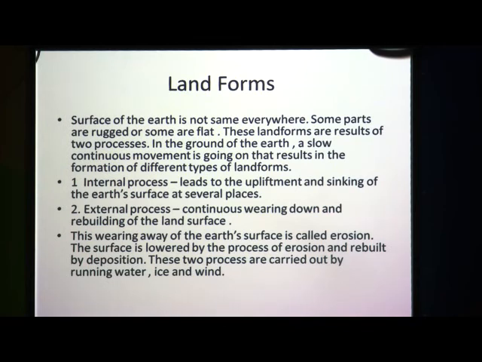Now what do you mean by wearing down? This wearing away of the earth's surface is called erosion. Means taking the dust or materials away from the earth's surface from one place to another is called erosion. The surface is lowered by the process of erosion and it is rebuilt by deposition.